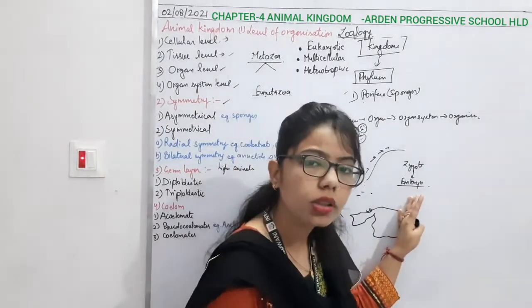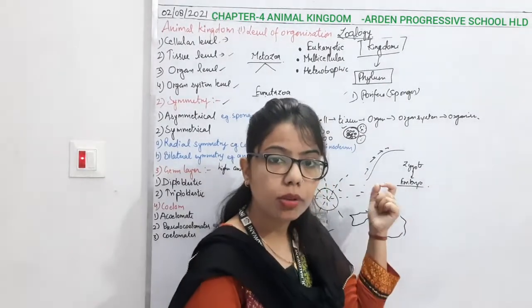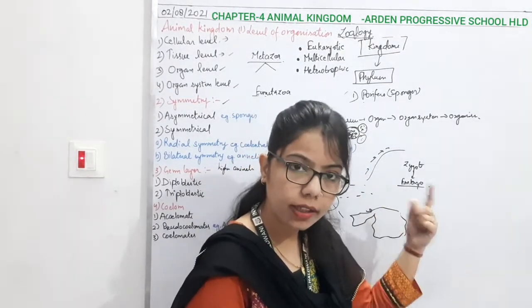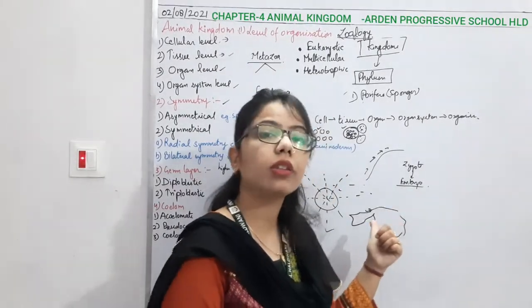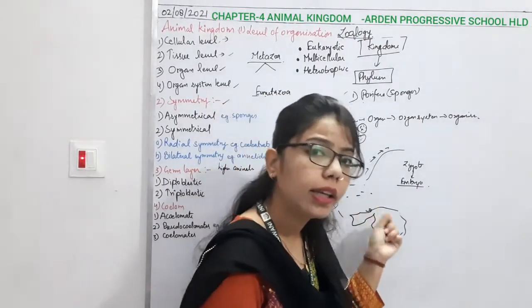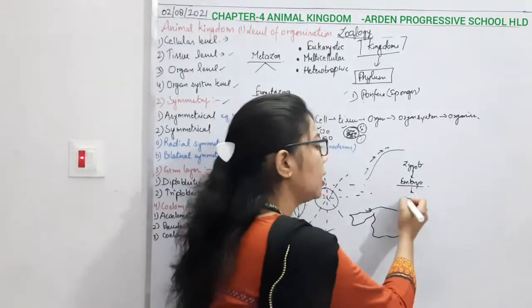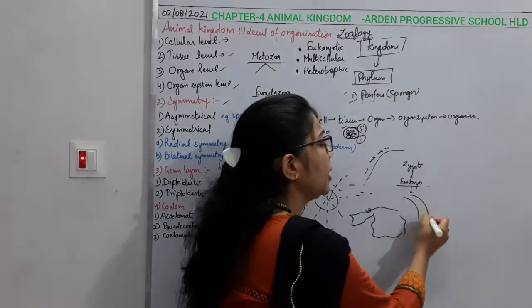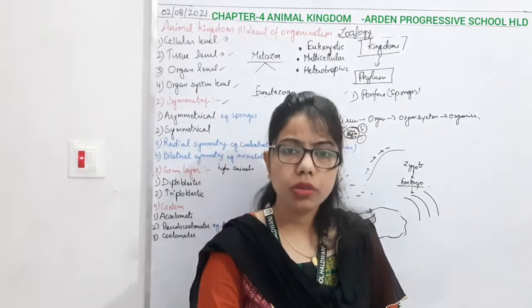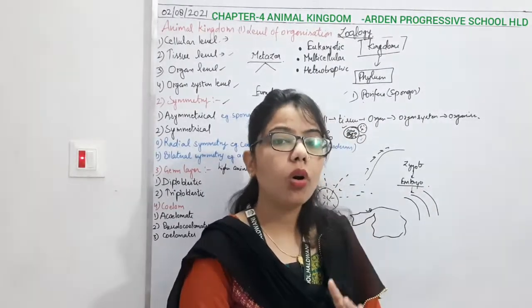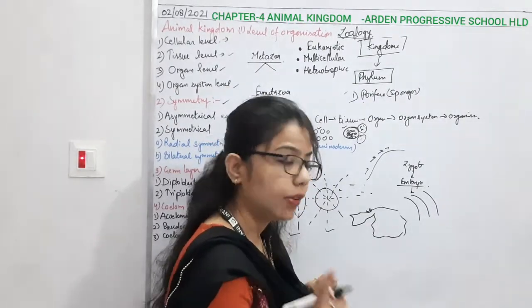Okay, and due to this differentiation, the body germ layer, what we are calling it germ layer, because from here the life has been started and every layer is going to form. So that's what we are calling it, germinal layer. So after differentiation, the body is divided into three layers, because we have ectoderm, mesoderm, and endoderm. All these layers are present in our body after the differentiation.